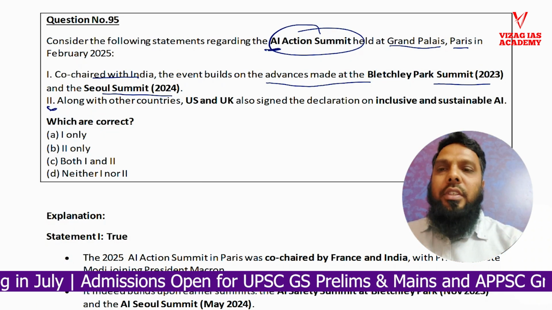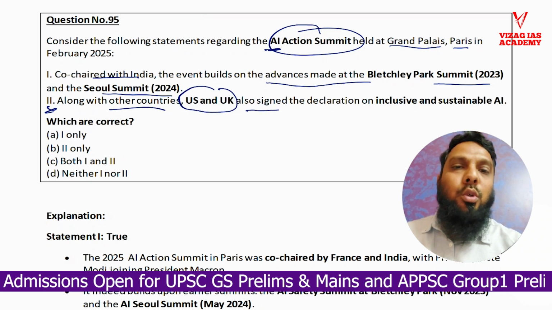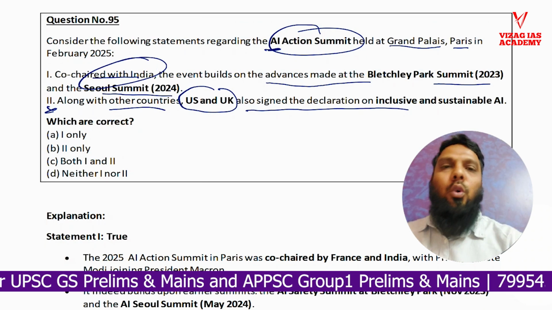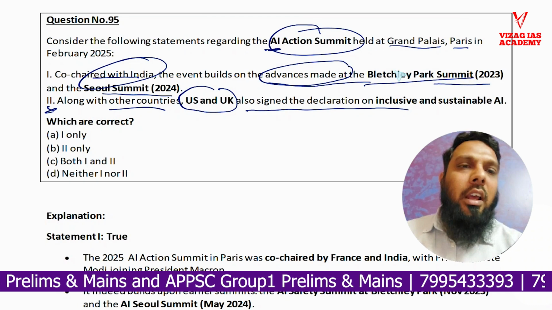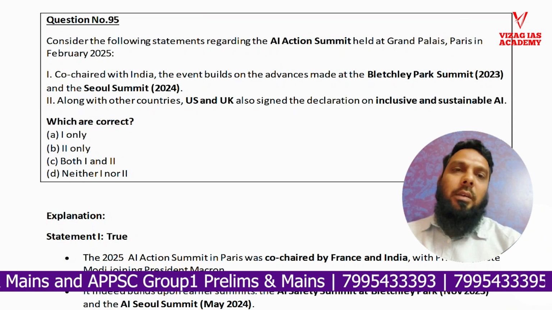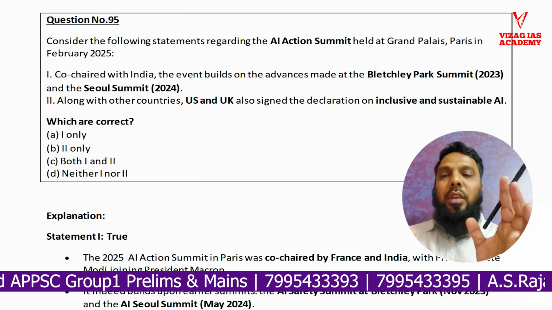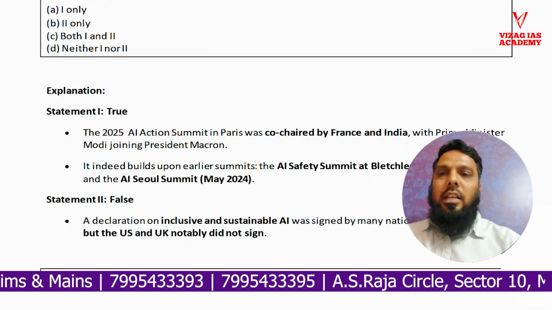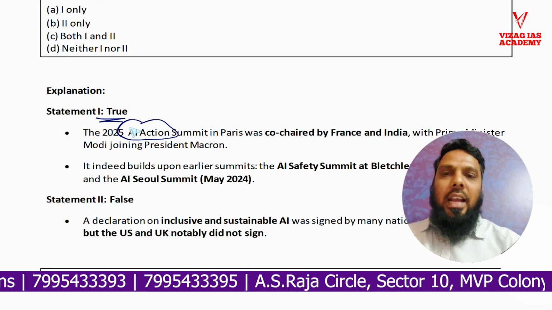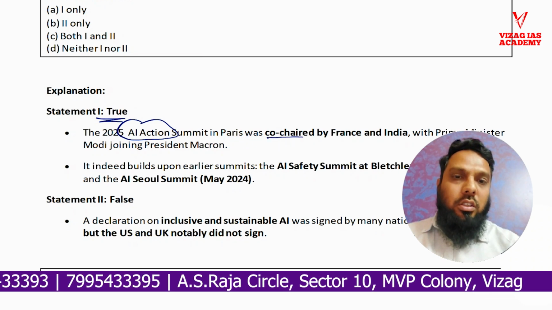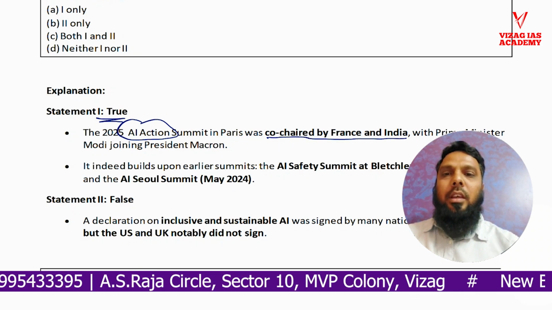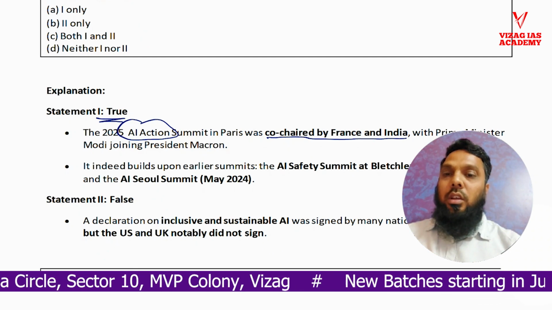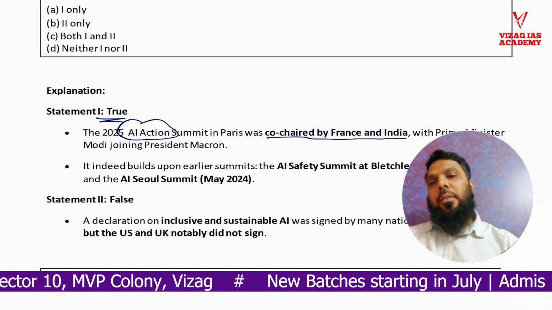Now statement 2: along with other countries, US and UK also signed the declaration. Whether US and UK have signed the declaration, whether India has co-chaired, and whether the advances made were carried on, all these things are subject to current affairs. These things were given in the current affairs, right? So if we go through the explanation, statement 1 is true because this AI Action Summit was held in Paris and was co-chaired by France and India, with Prime Minister Modi also joining President Macron. So it was hugely covered in media. Hopefully you have covered this while going through your newspapers, right?